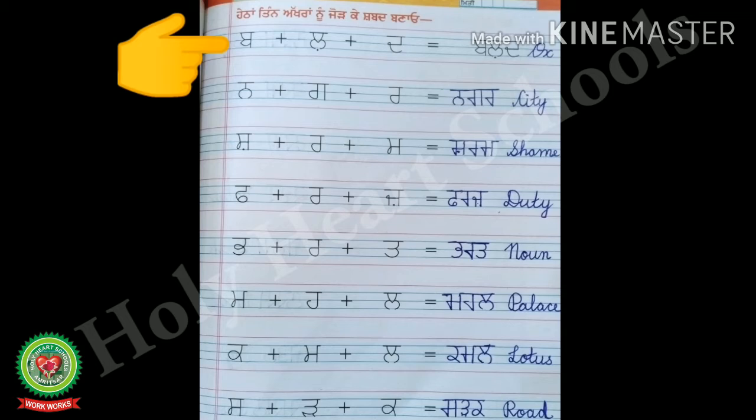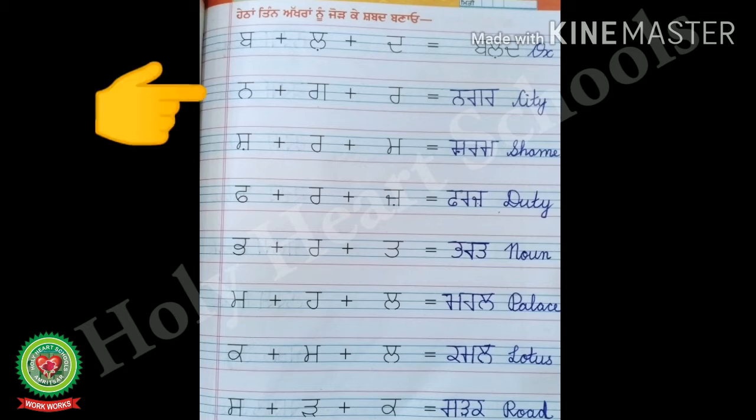Now what's the meaning of Bald? Bald means ox. So write ox in front of that and then move to the next line. Now start reading the letters given. Nanna plus Gagga plus Rara is equal to Nagar. Nanna Gagga Rara, Nagar. And Nagar means city. So write down CITY, city in front of Nagar.